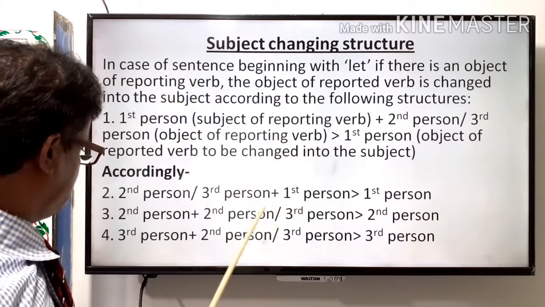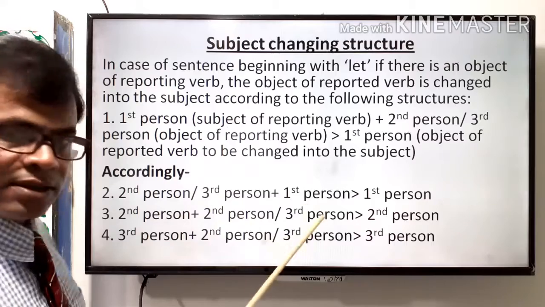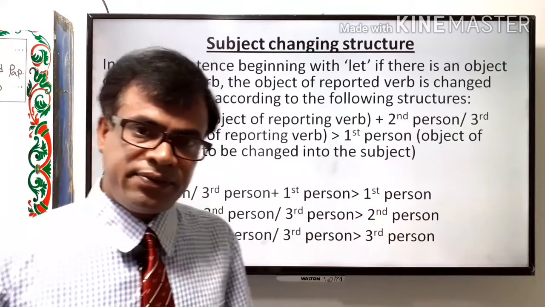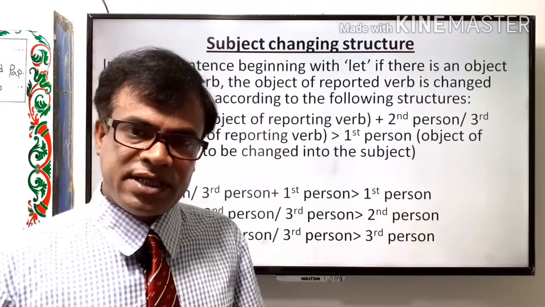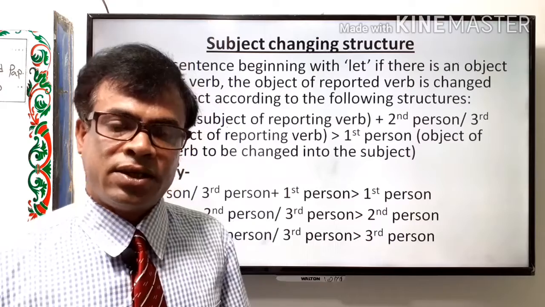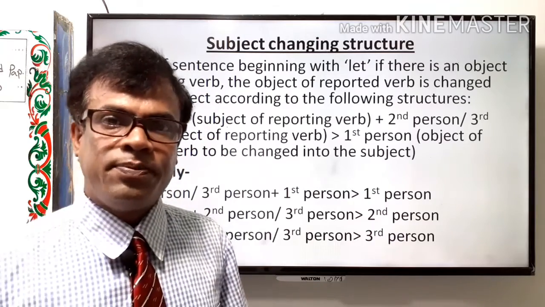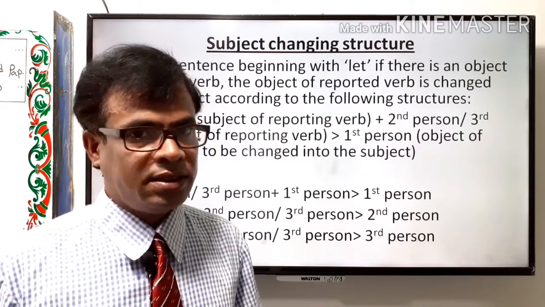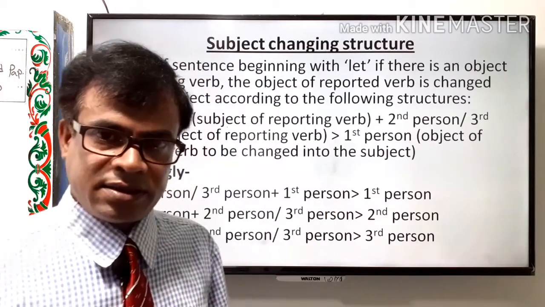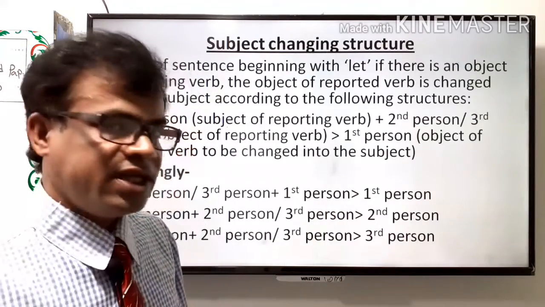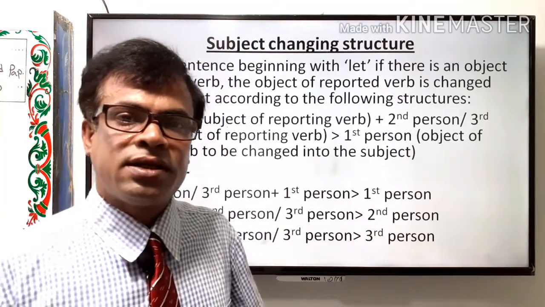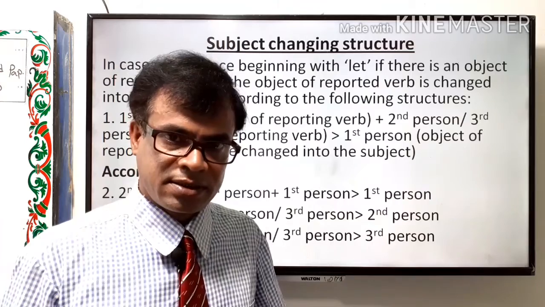Here there are 4 structures you can see. That means, if the imperative sentence begins with let and there is an object of the reporting verb, then these structures are applied to change the subject of reported speech.